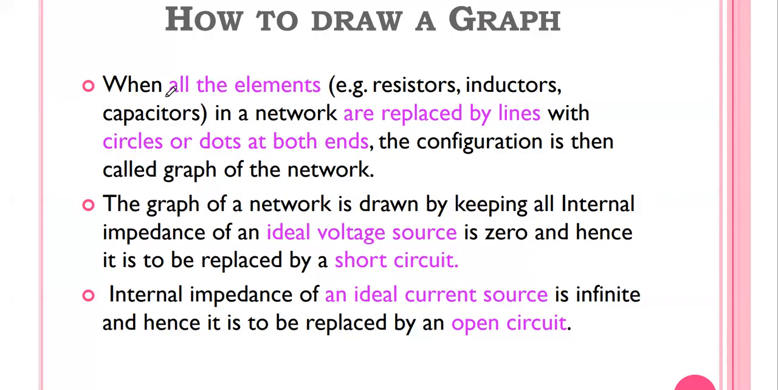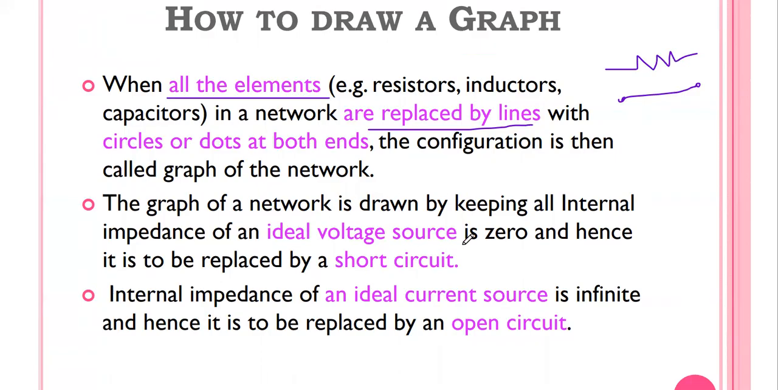Then the second step is that we have to replace all elements, that is resistor, inductor, capacitor in the network, by a line, with circles or dots at both ends. So if one resistor is available, this resistor is replaced by one line. Then at both ends we have to put one dot, or a small circle. This is called a graph of the given network.